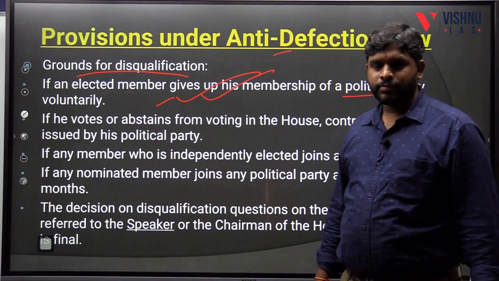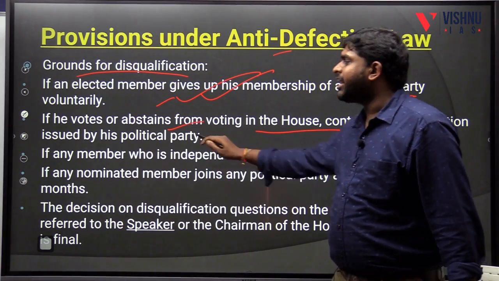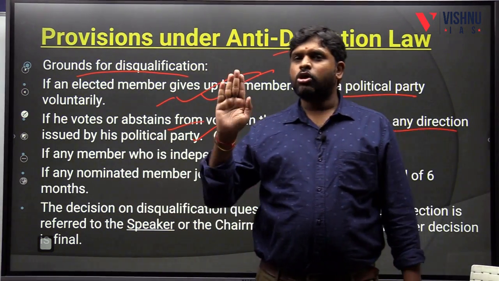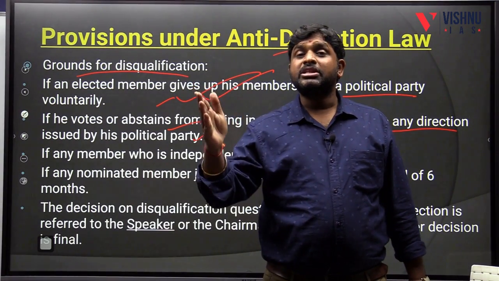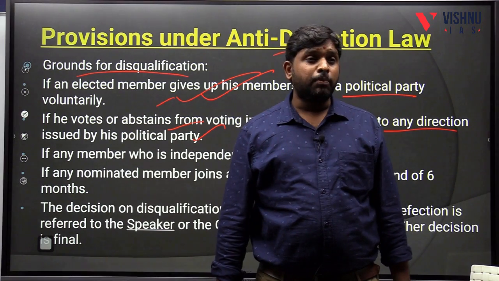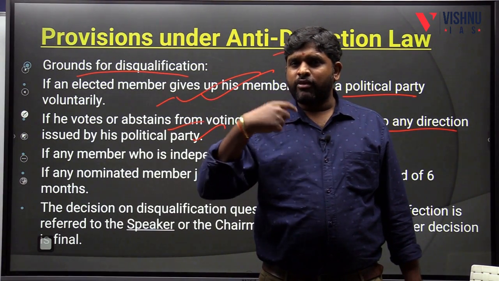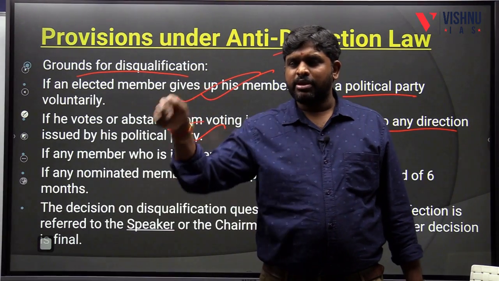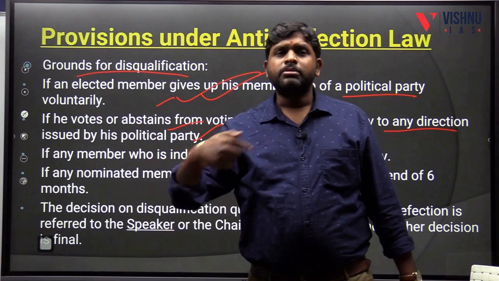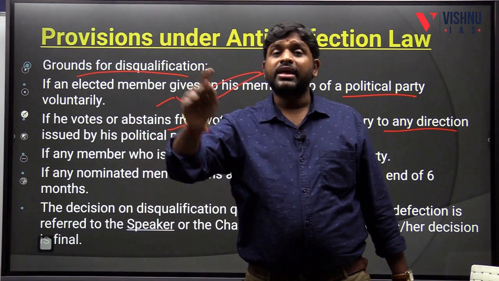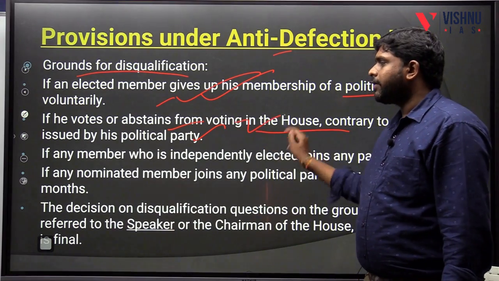Number 2: disqualification if he votes or abstains from voting in the house contrary to any direction issued by the political party. There is a concept called the whip. Every political party will give the whip, meaning direction, a compulsory obligation. To all the MPs or MLAs of our political party, we are giving the whip: everyone vote for this issue. But if someone is not following the whip, not following the order of the political party, then also the anti-defection law will be applied.